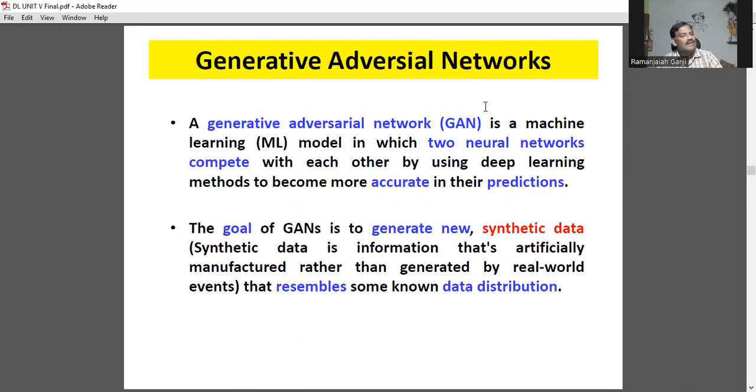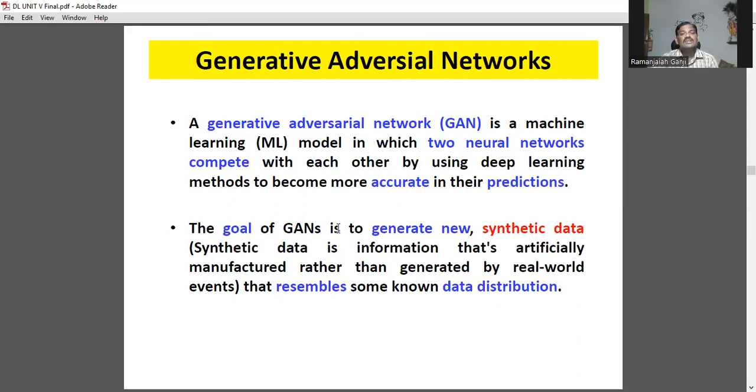We have raw data, collecting the data, organizing the data, processing the data, and storing it and producing predictions. Predictions are not always correct, but whatever information we have, we try to produce more accurate predictions. So a GAN is a machine learning model in which two neural networks compete with each other by using deep learning methods to become more accurate in their predictions.